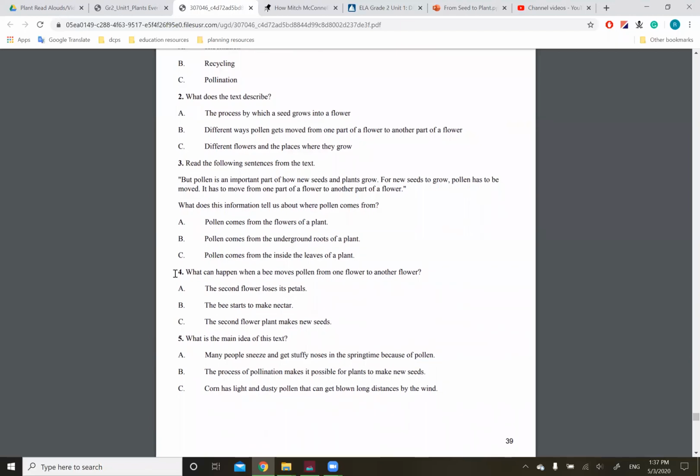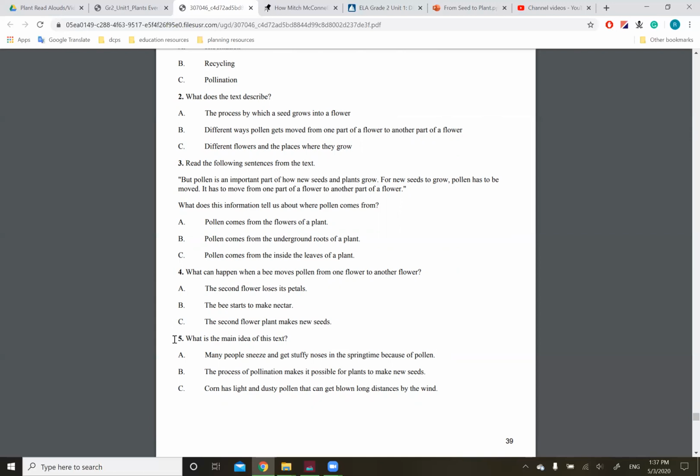Question 4. What can happen when a bee moves pollen from one flower to another flower? A. The second flower loses its petals. B. The bee starts to make nectar. C. The second flower makes new seeds.